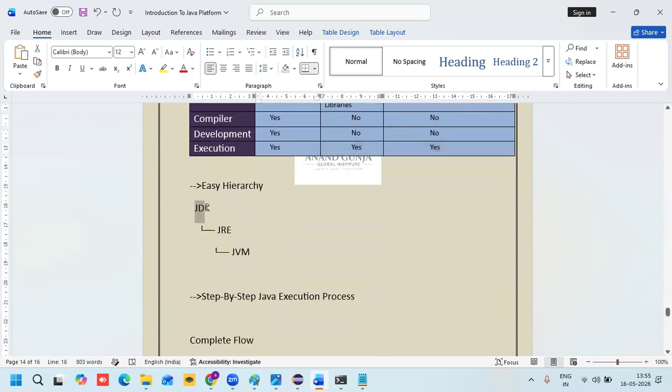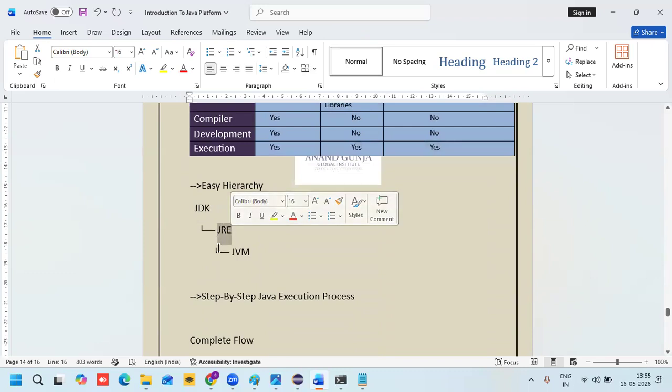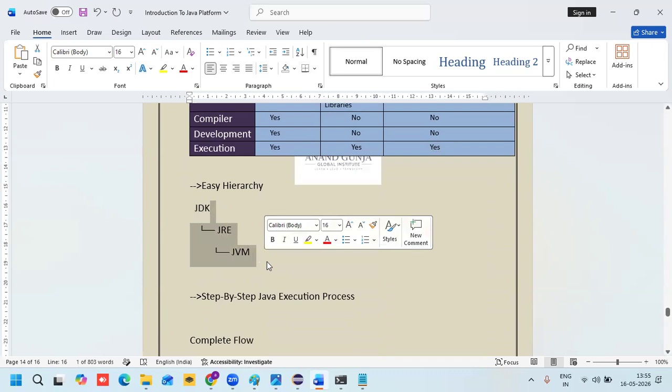Easy hierarchy: JDK contains JRE, and JRE contains JVM. So inside JDK are JRE and JVM.